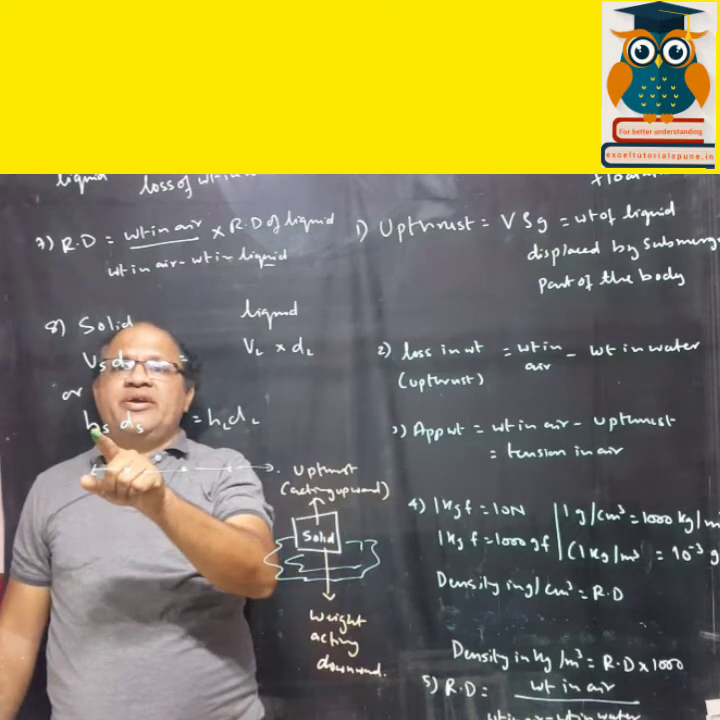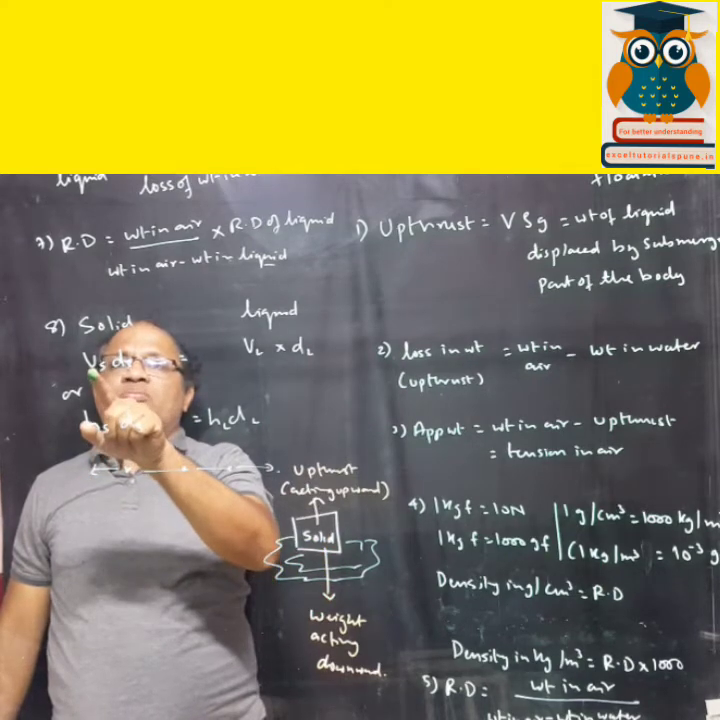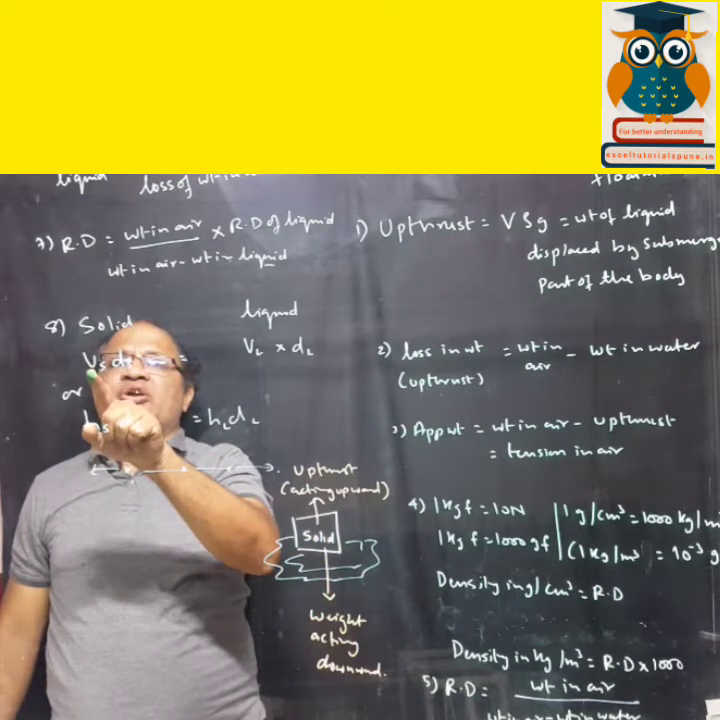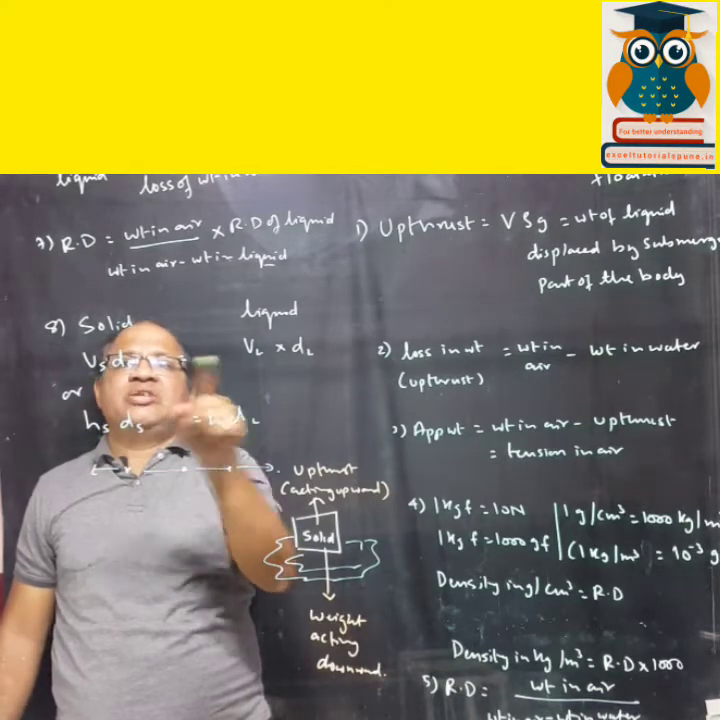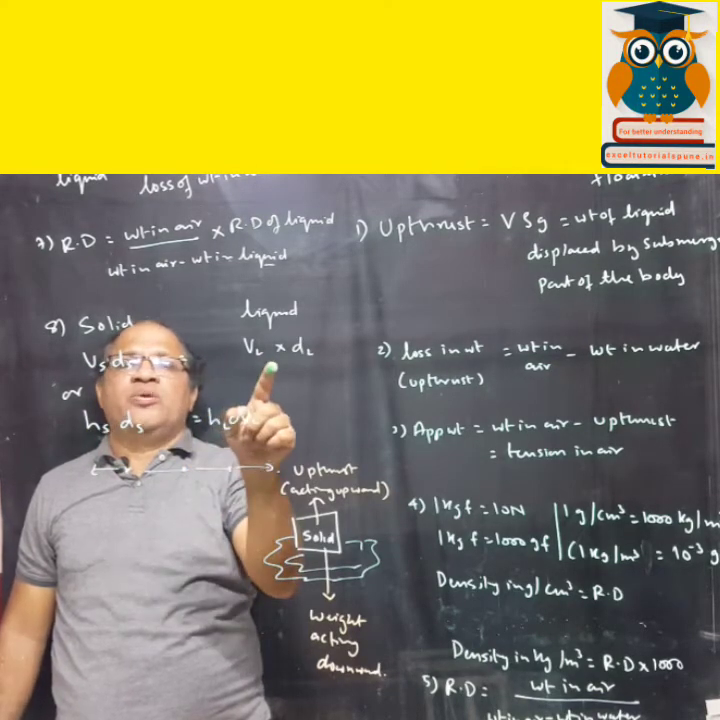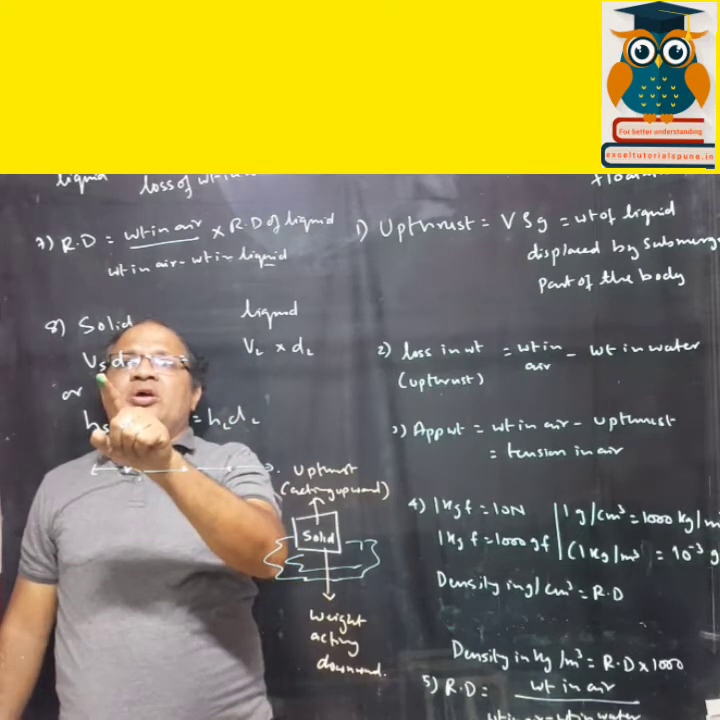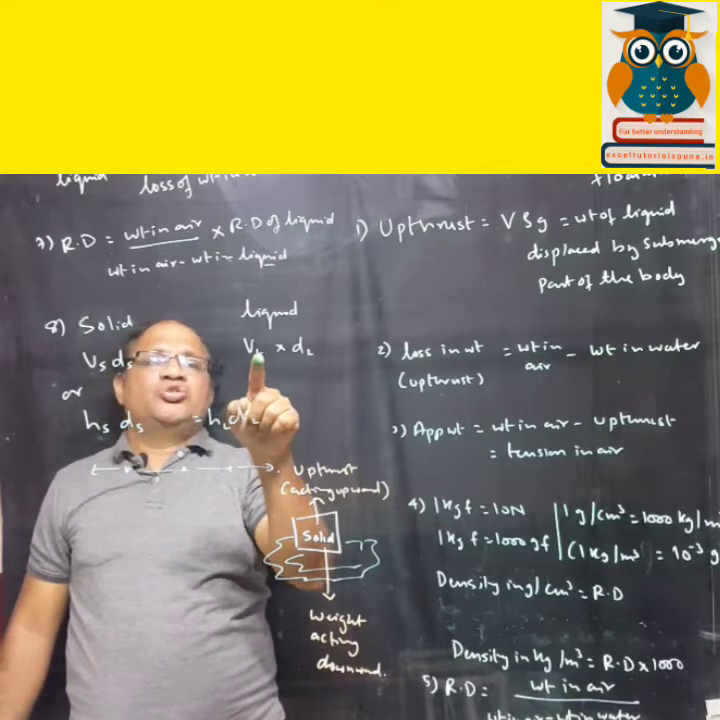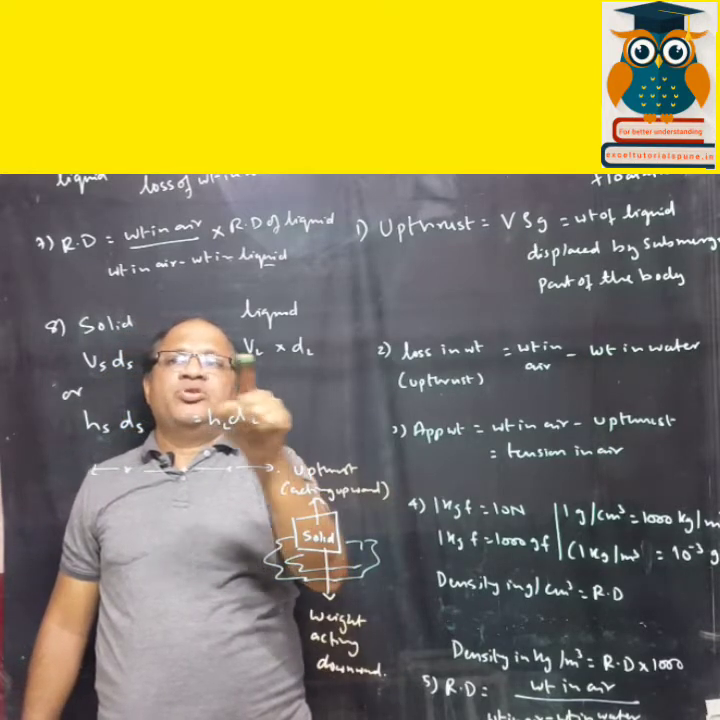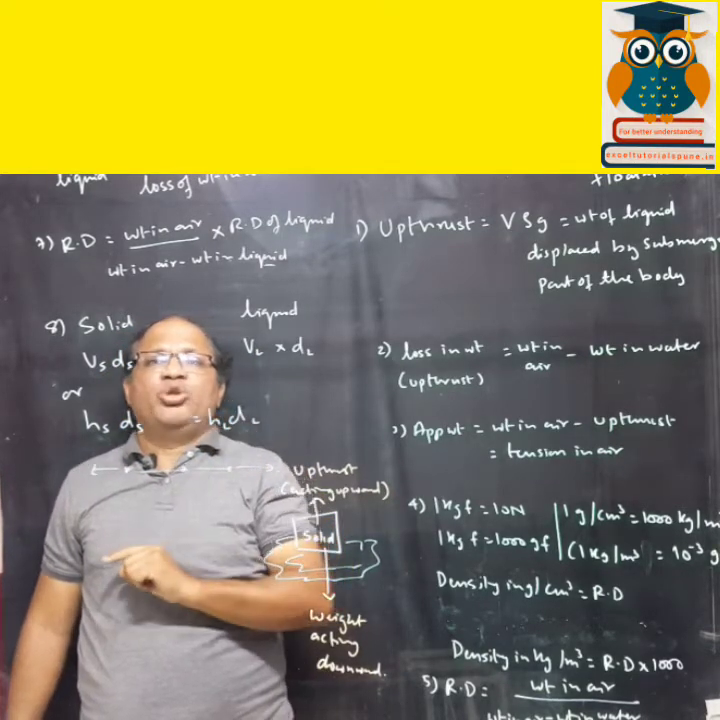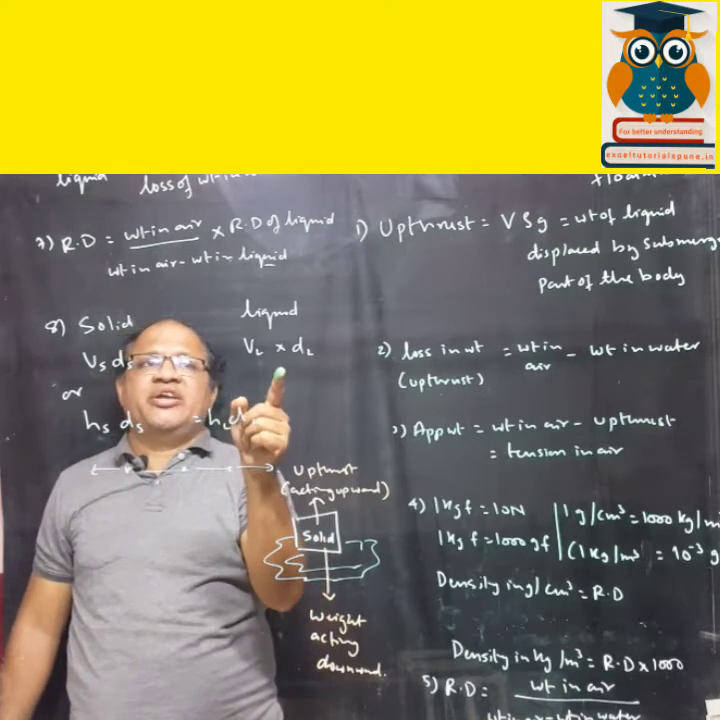You know how this height came? Volume is area of cross section into height. You know the formula, volume is area of cross section into height. Now since the area of cross section is the same for both the whole solid volume and the solid which is inside the liquid, the area of cross section of both of them will be the same. So area of cross section gets cancelled.